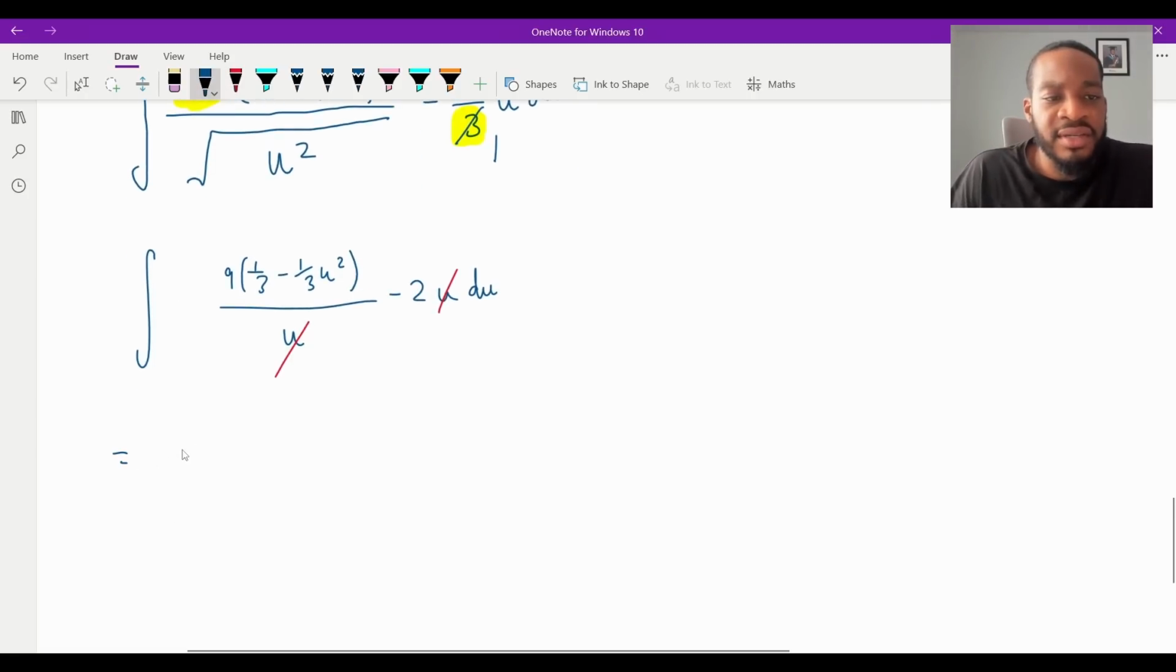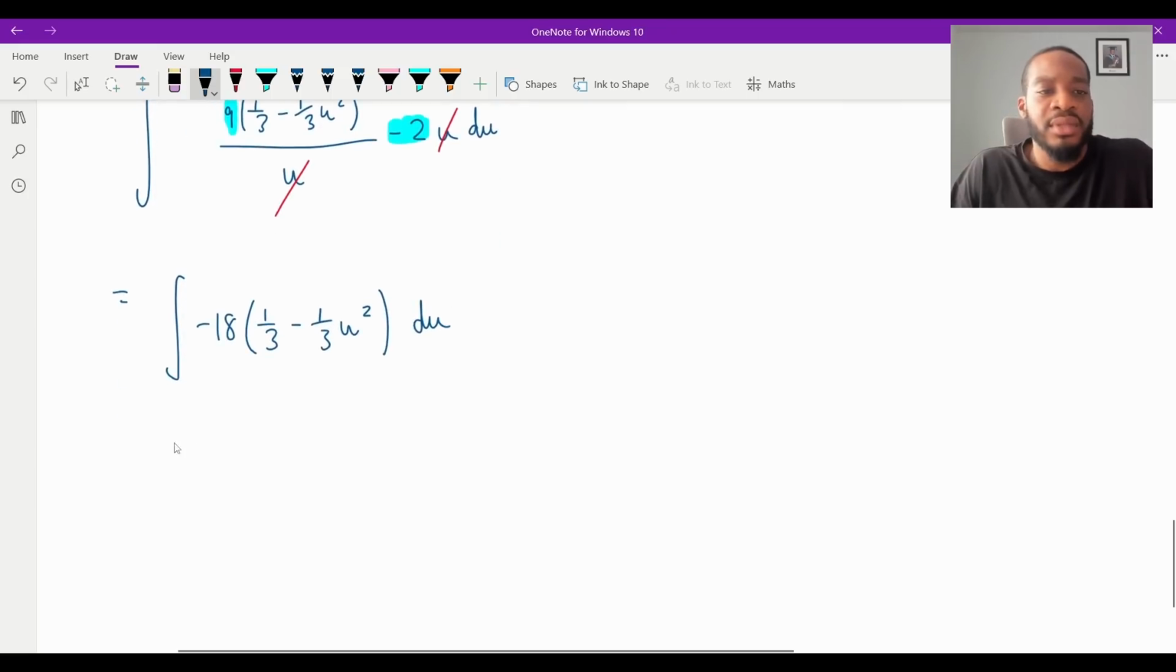What I do have is if I expand, or you know what I'll do? I'll do 9 times minus 2, that's minus 18. So I'm going to have minus 18, and then I'll have just a third minus a third u squared du. So now I'm here. And then now, expanding this is going to give me 18 over 3 is 6. So minus 6 plus 6u squared du.